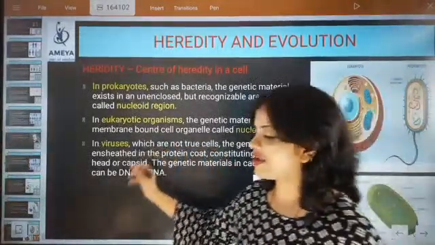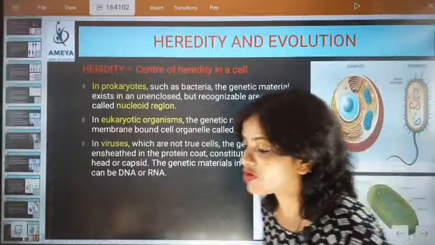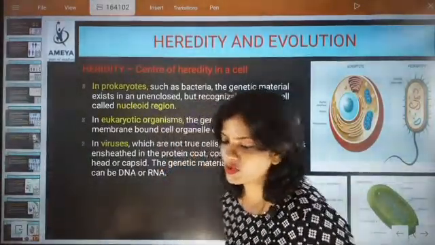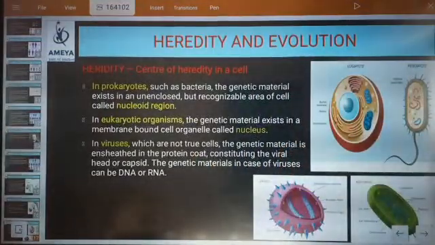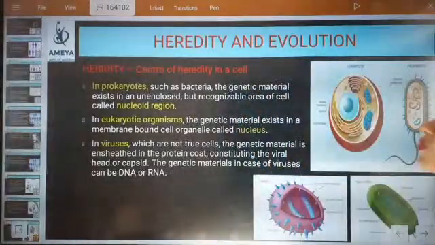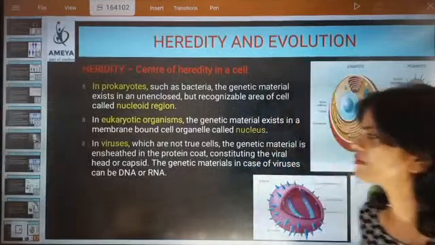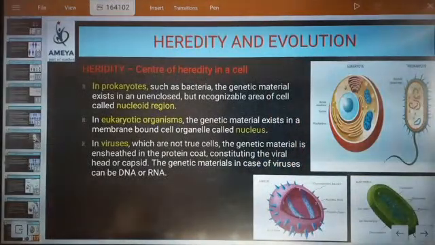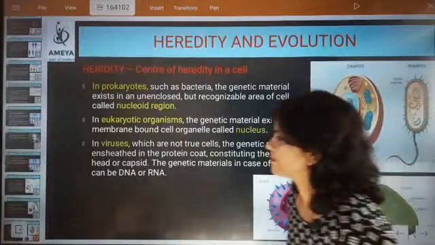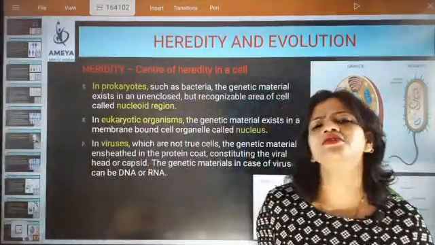And now, in virus. Why is virus different from others? Nucleoid in prokaryotes and nucleus in eukaryotes. Absolutely correct, Sudarshan. Now we are going to talk about a very important point about virus. So beta, what makes virus so special?